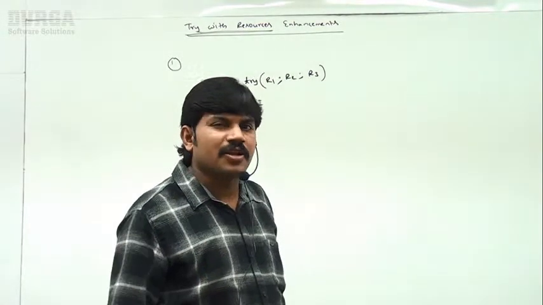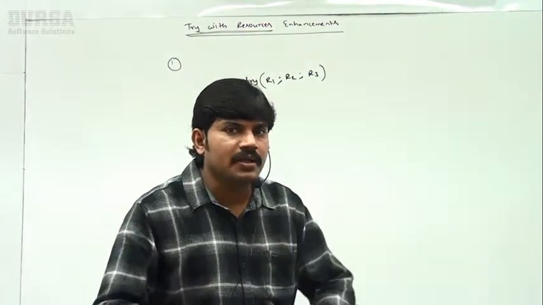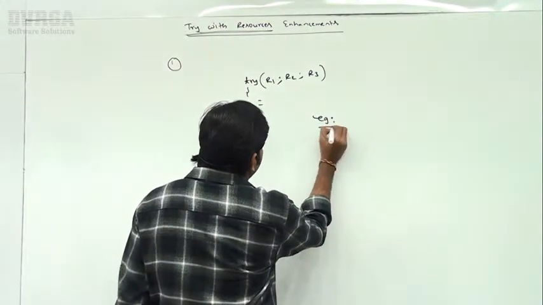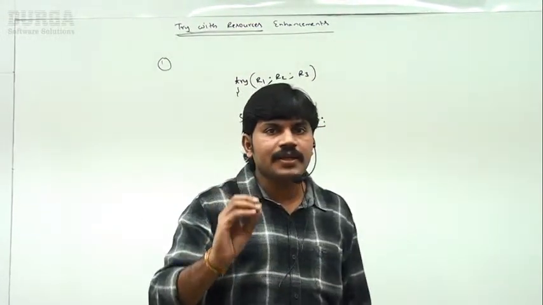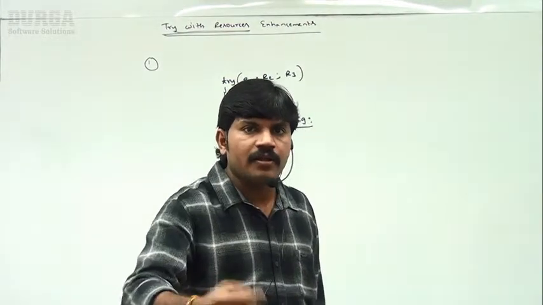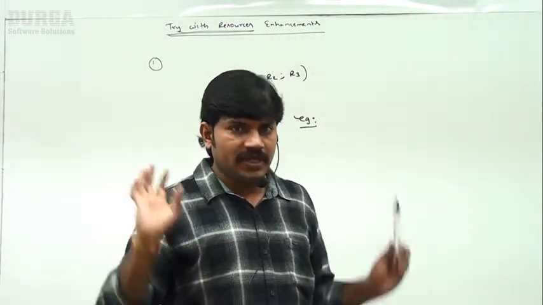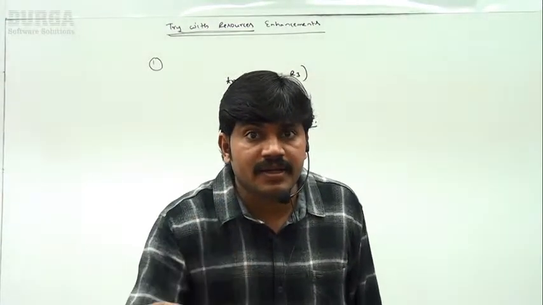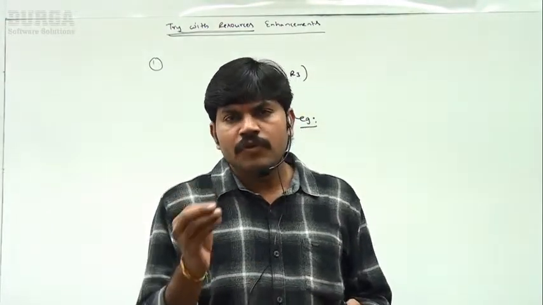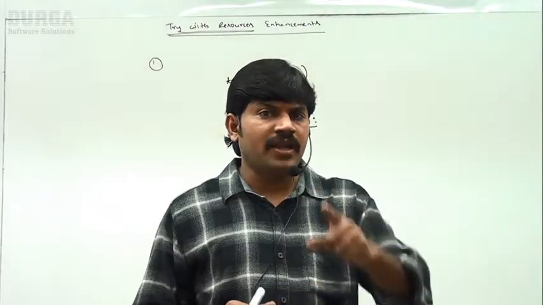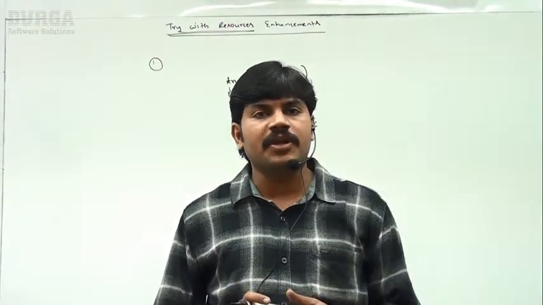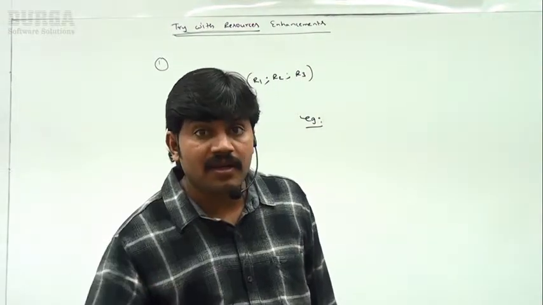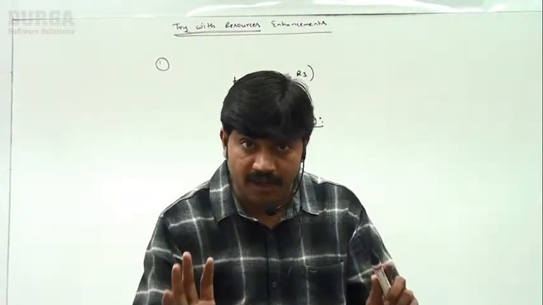Then you immediately ask, sir, can you please give a small coding level example? Very simple. My programming requirement is to read the data from the input file and write the data to the output file. I want to read the data from input.txt and write that data to output.txt. If you want to read data, compulsorily a FileReader or BufferedReader is required. If you want to write the data, compulsorily we go for either FileWriter, BufferedWriter or PrintWriter, as you know.